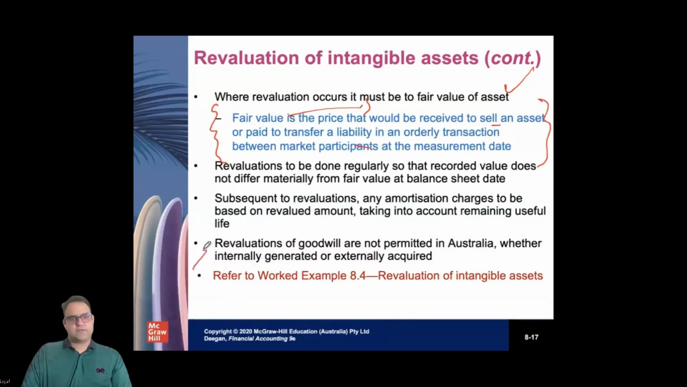In Australia, there is one exception: revaluation is not allowed for goodwill. This applies whether it is internally generated goodwill or externally acquired goodwill, because we already know that goodwill is only recognized when it is externally acquired, not internally generated. So in that case, we are not allowed to do the revaluation, even for goodwill which we acquire from another business. If we acquire from the other business and the goodwill is 120,000,